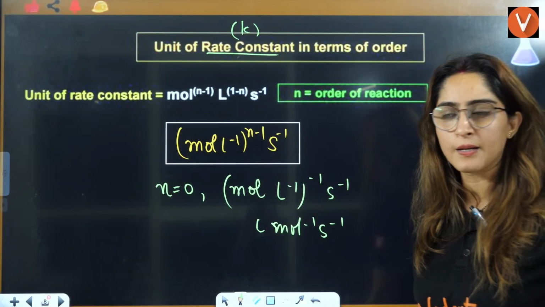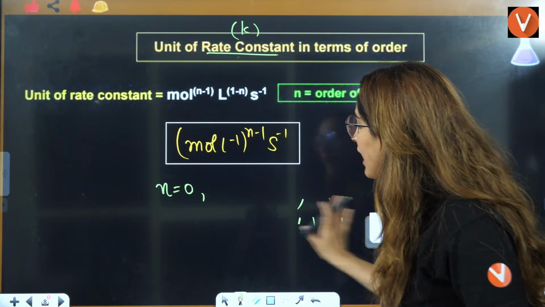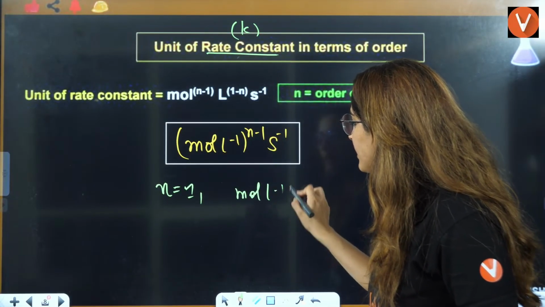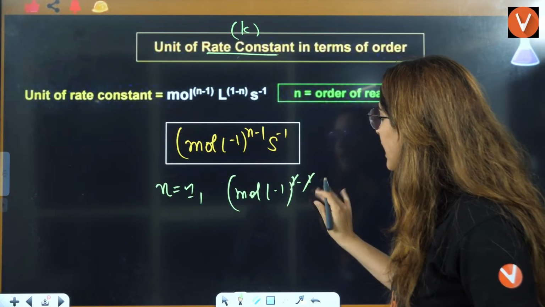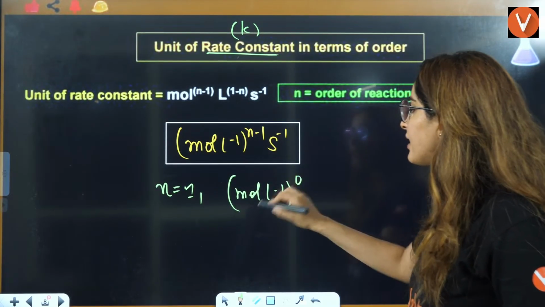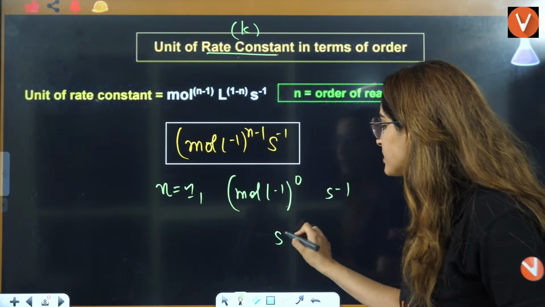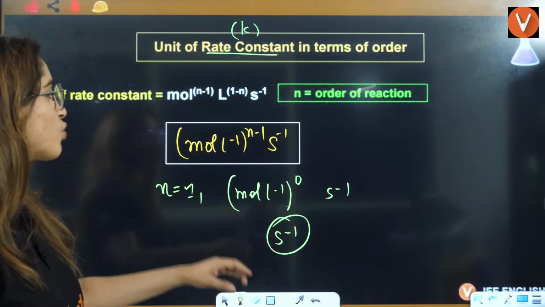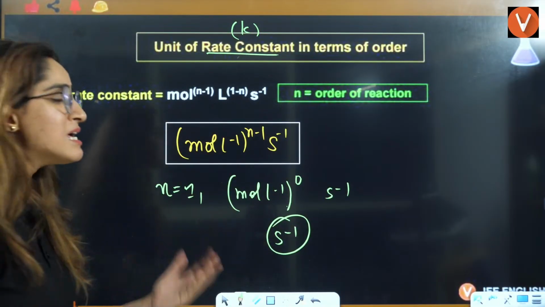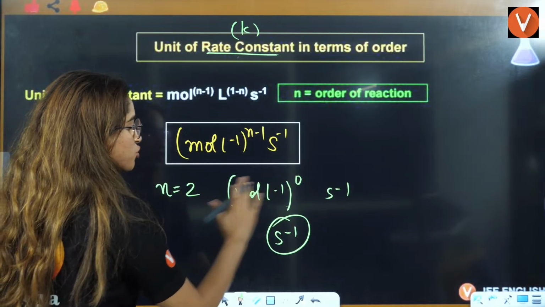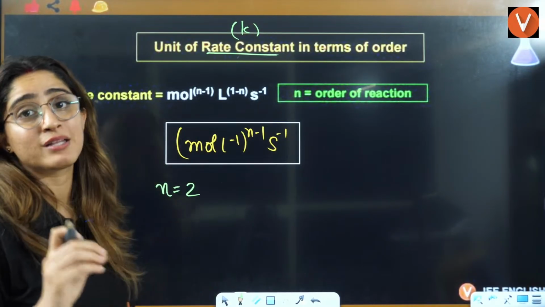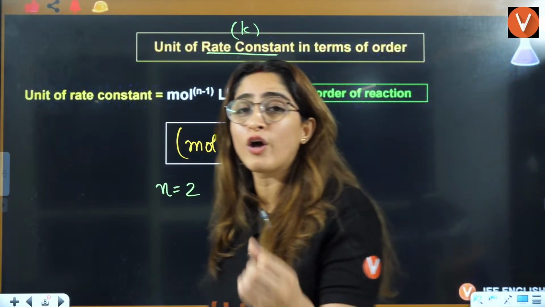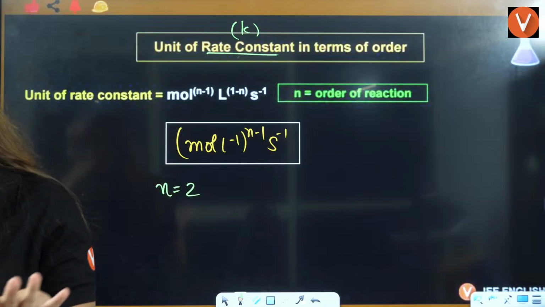Similarly, if you put n equal to 1 here, then the answer will be (mole per liter)^(1-1), that is power 0, and anything raised to power 0 is equal to 1. So the answer will be per second. So the unit of rate constant for n equal to 1 is per second. Similarly, you can solve for n equal to 2, n equal to 3, whatever they are asking. You just need to put the value of n here and you will get the units of the rate constant.